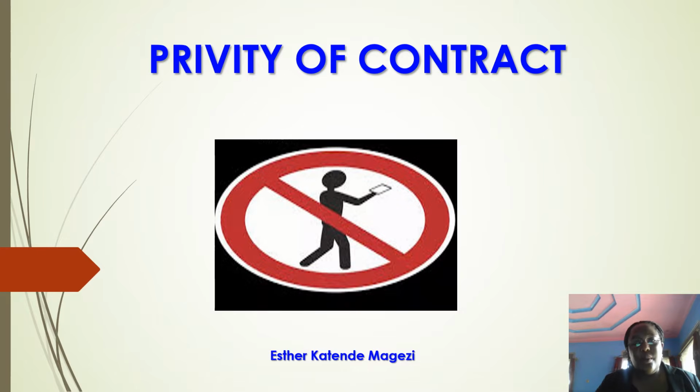In this video I'm talking about privity of contract. I'm explaining what privity of contract is and what the exceptions are to this principle of contract privity. The word privity means party to. So this video is really about being a party to a contract or not being a party to a contract.